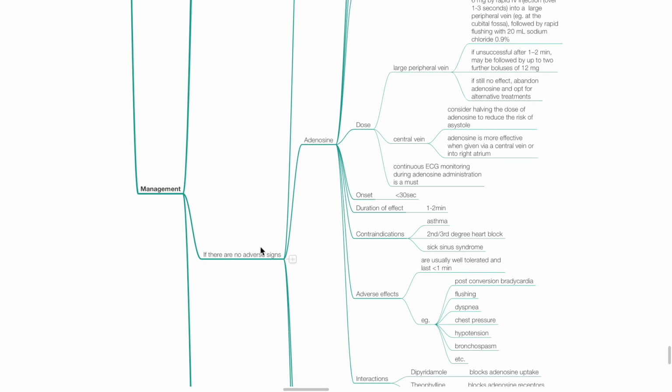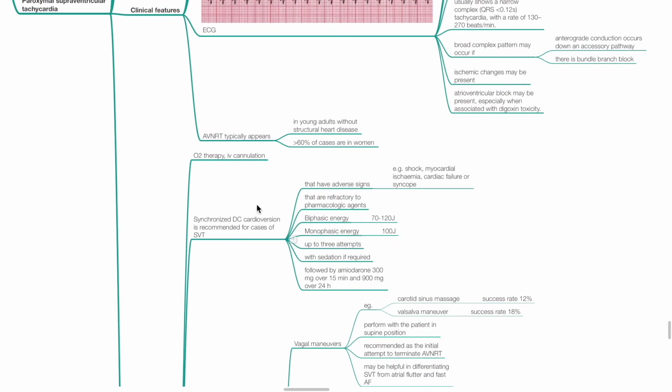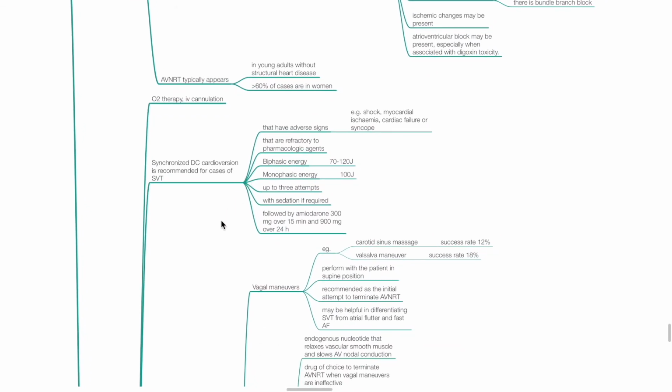Management of paroxysmal SVT. Provide oxygen therapy and establish IV cannulation. Synchronized DC cardioversion is recommended for cases of SVT that have adverse signs such as shock, myocardial ischemia, cardiac failure, or syncope. Synchronized DC cardioversion is also recommended when the SVT is refractory to pharmacologic agents. Recommended energy levels for biphasic is 70 to 120 joules and for monophasic is 100 joules. Up to 3 attempts with sedation if required, followed by amiodarone 300 mg over 15 minutes and 900 mg over